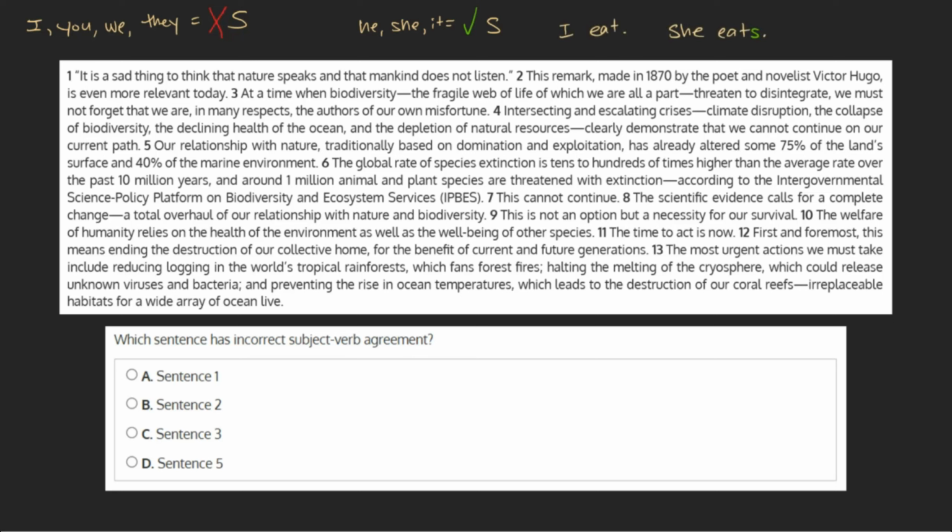It sounds more complicated than it is, and most of the time you can get by with simply a good ear for what sounds right in English. With this in mind, let's take a quick look at the subjects and verbs in our choices.